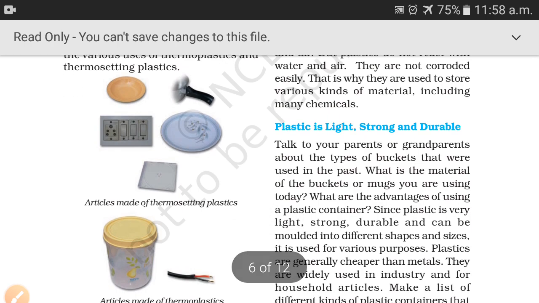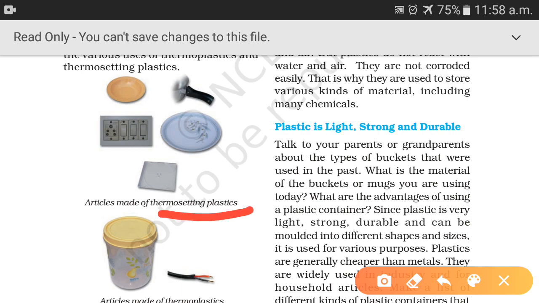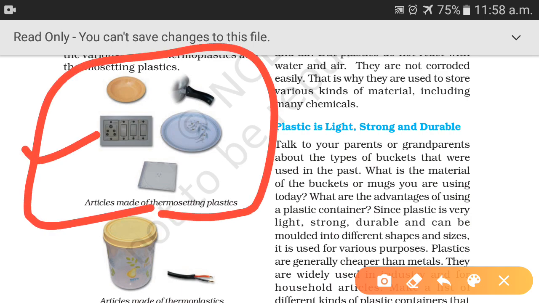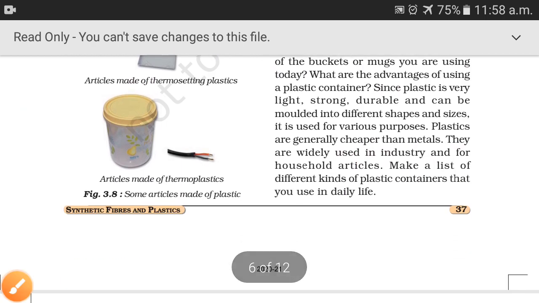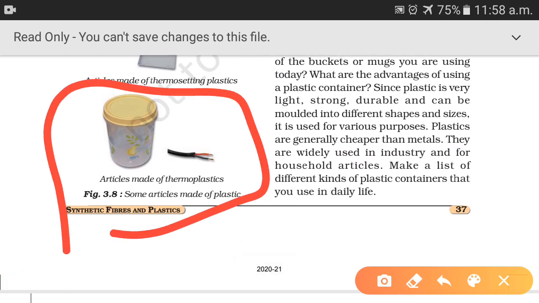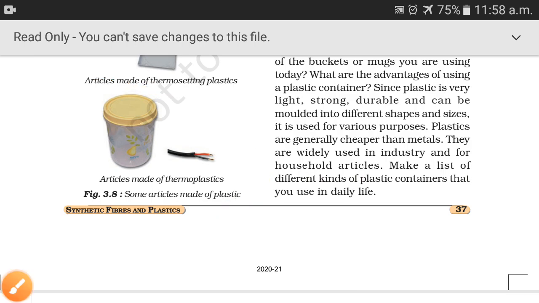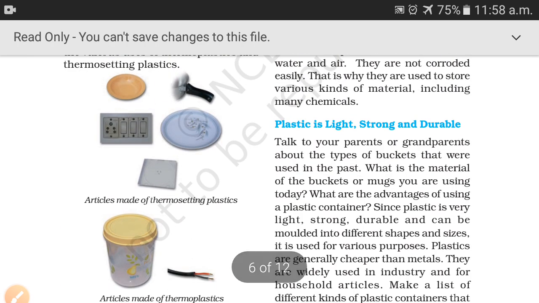You can see here, this electric board is a thermosetting plastic, and this one, buckets, toys, combs, containers, are made of thermoplastics. And hardboards, electric switch, here electric switch, then handles of electrical appliances, handles of kitchen utensils, floor tiles, they are made up of thermosetting plastics.